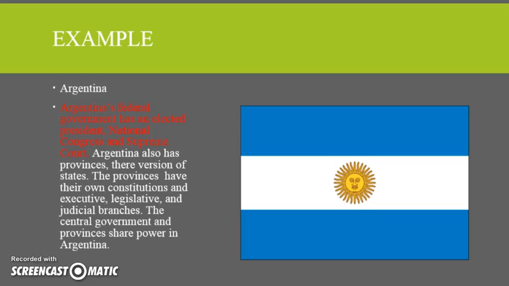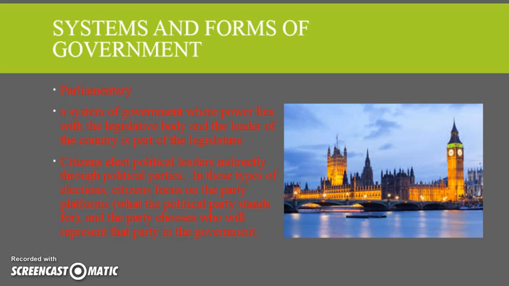Argentina is an example of a federal system. They have a government that has an elected president, a Congress, and a Supreme Court. They also have their own version of states, which they call provinces. So they are very similar to our federal system.